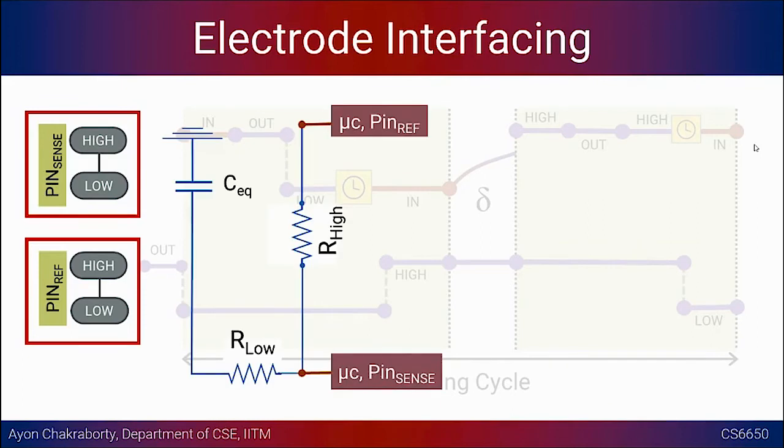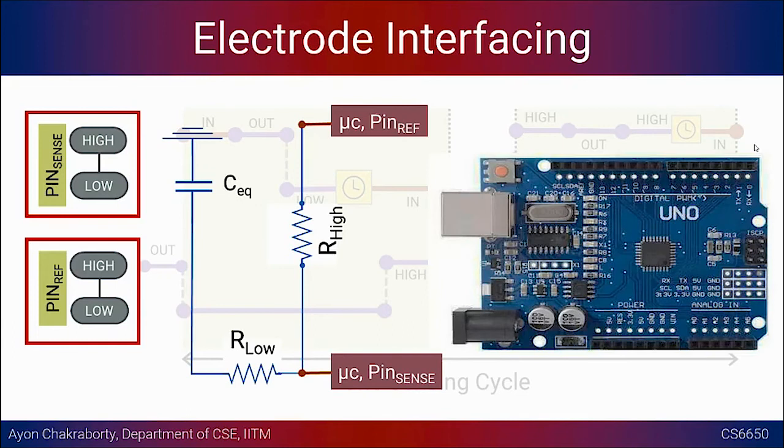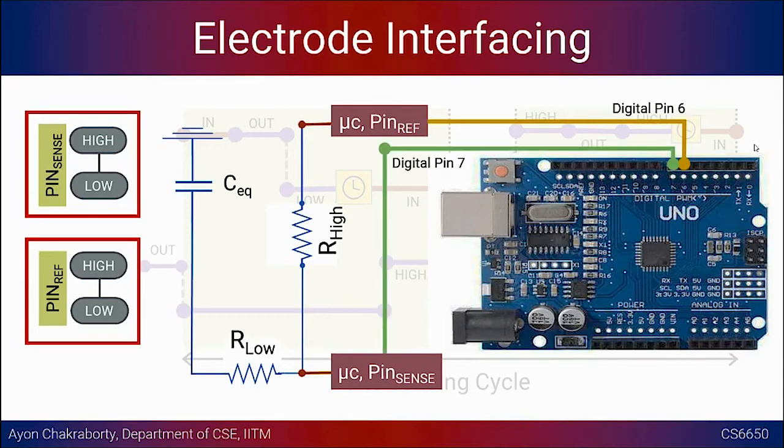Let's say we want to connect two pins. One is digital pin 6, which could be used as the reference pin for putting the initial voltage, 5 volt, and the voltage value will be read from pin sense, which is pin 7. I randomly chose 6 and 7, but you are free to choose any digital input output pins for your purpose.